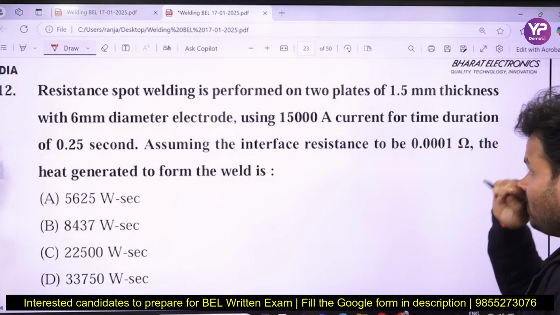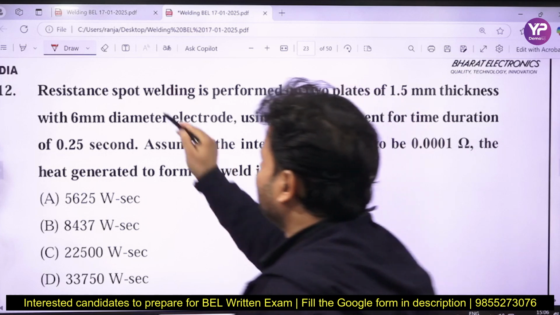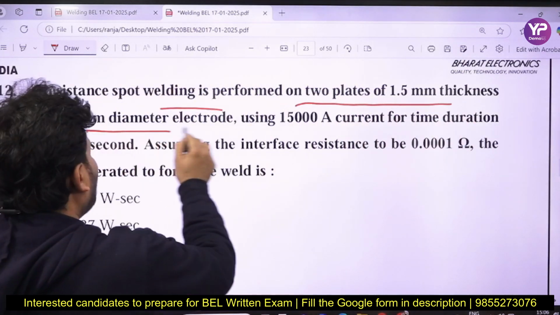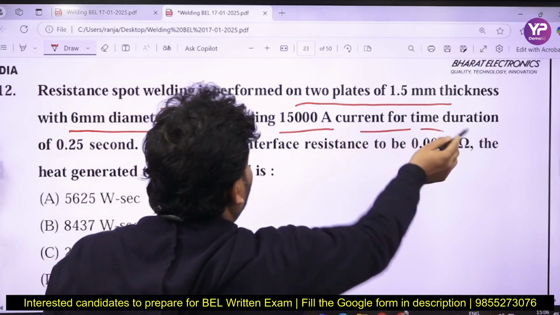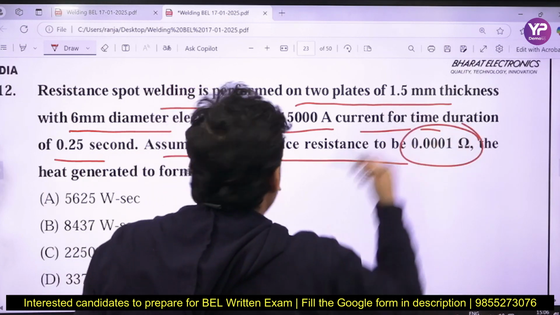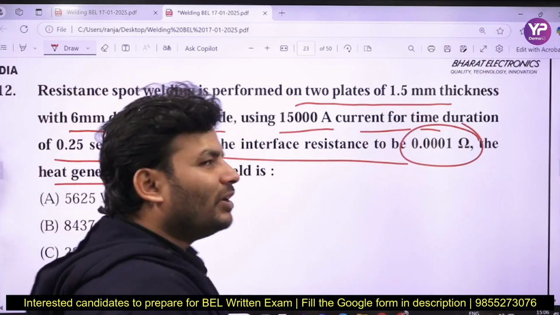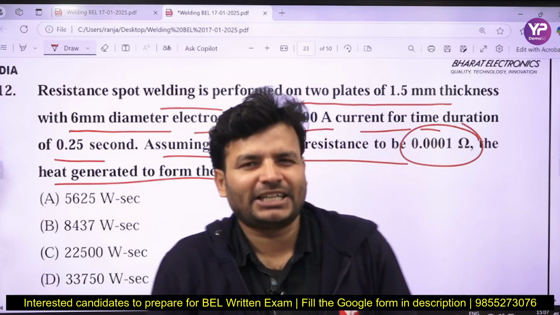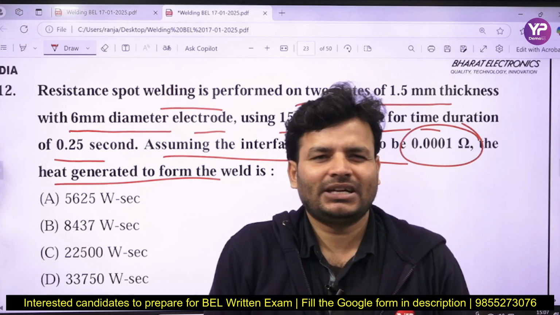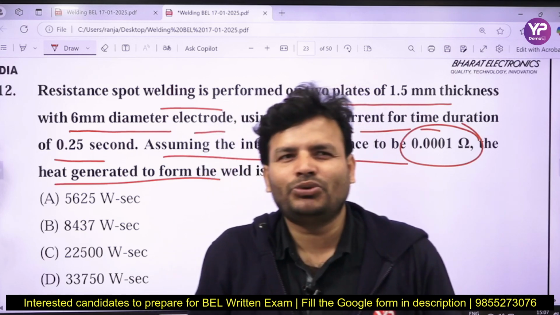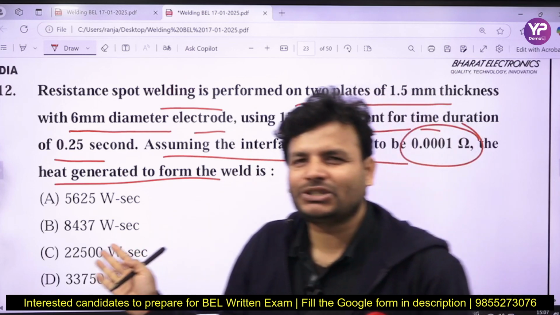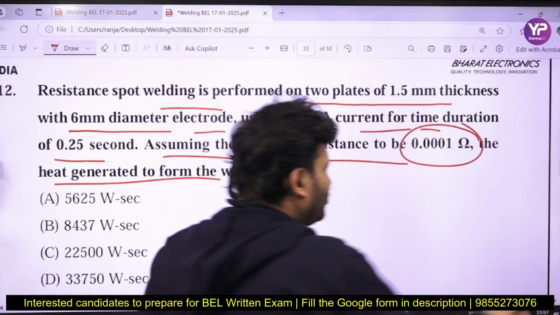Next, resistance spot welding is performed on two plates of 1.5 mm thickness with a 6 mm diameter electrode using 15,000 ampere current for a time duration of 0.25 second. Assuming interface resistance to be 0.001 ohm, find the heat generated in the weld. So my dear friends, that type of numerical we can expect, because that is totally formula based. You don't have to do more things. If such a numerical comes in your exam, it will be totally formula based. So you know, heat will be I squared R T, right?